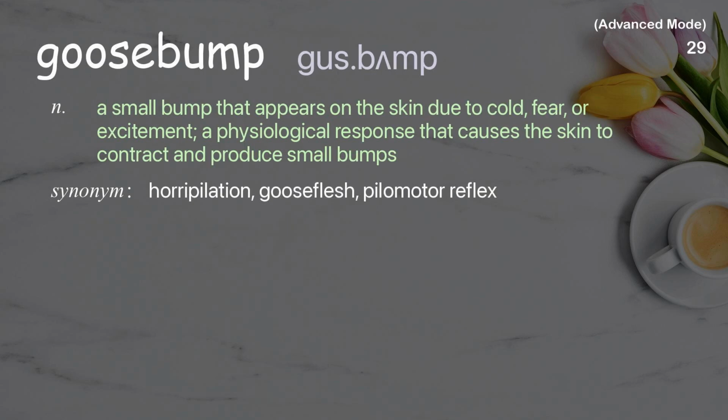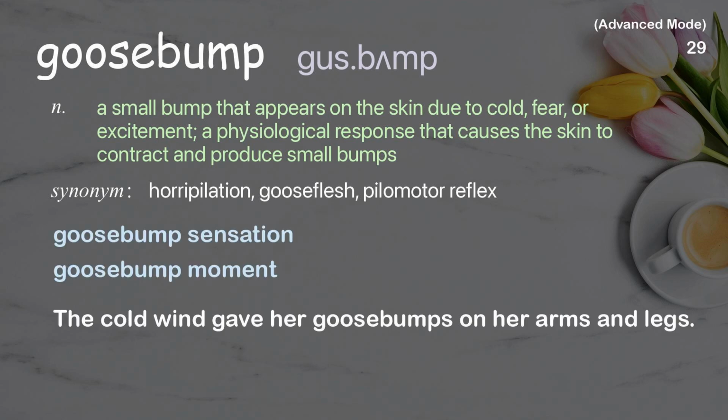Goosebump. A small bump that appears on the skin due to cold, fear, or excitement, a physiological response that causes the skin to contract and produce small bumps. Examples: Goosebump sensation. Goosebump moment. The cold wind gave her goosebumps on her arms and legs.